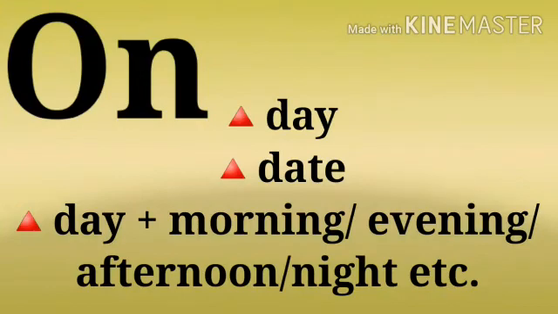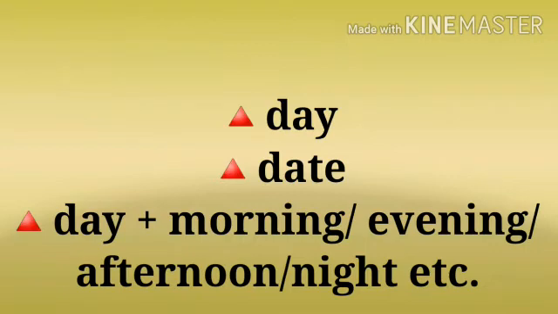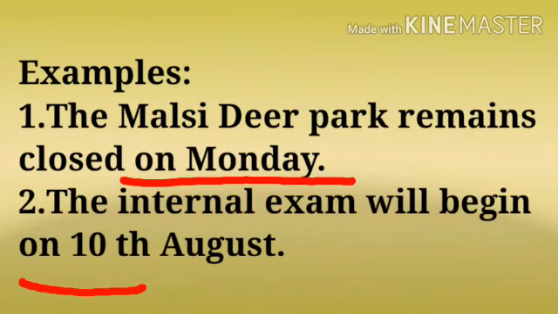Our next preposition is on. On is used for day, before date, before day plus morning, evening, afternoon or night, etc. See some examples. The Malsi Deer Park remains closed on Monday, before the name of a day. The internal exam will begin on 10th August, before the date.